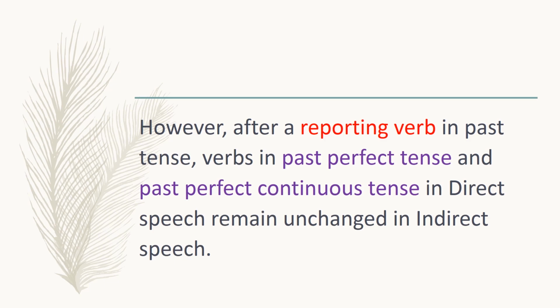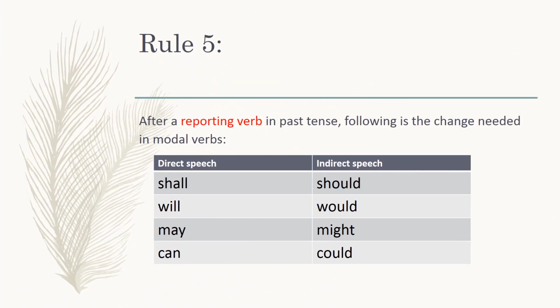Now the last rule is for your help. It tells you about the change that occurs in modal verbs. The given table tells you clearly that shall is changed into should, will is changed into would, may is changed into might, and can is changed into could when direct speech is converted into indirect speech.